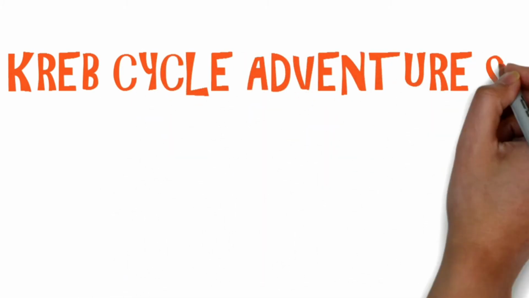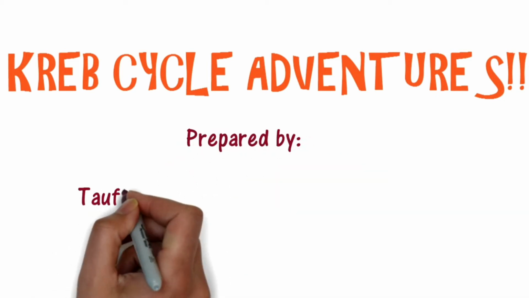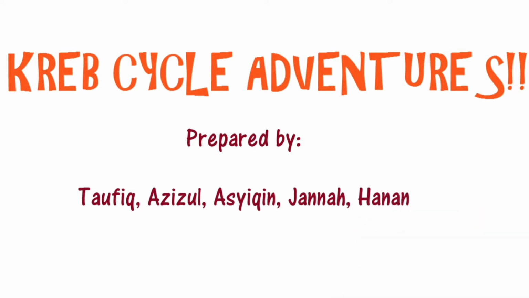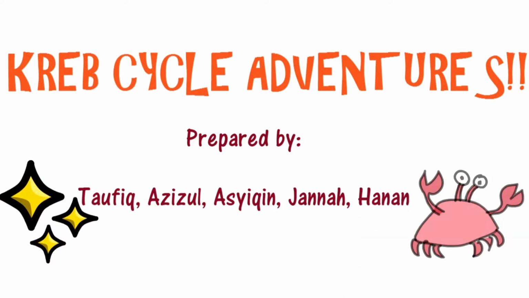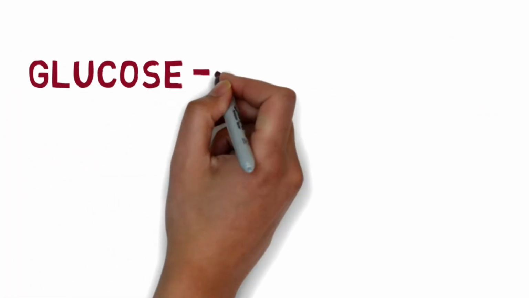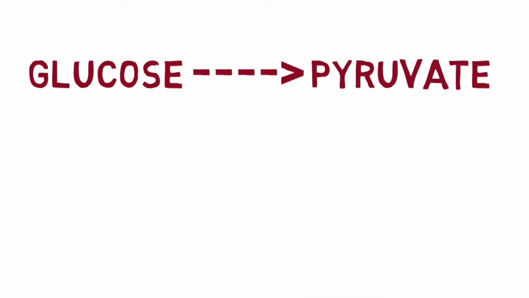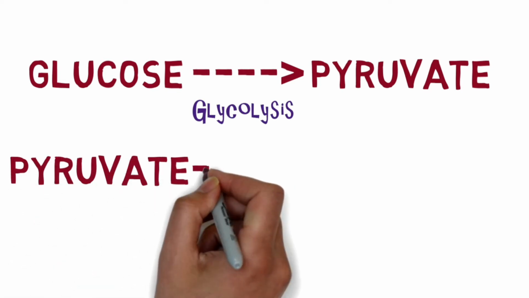Today, we are going to talk about Krebs cycle adventures. Did you know? This cycle is also known as the TCA cycle and the citric acid cycle. So, are you guys ready? Let's go! Before this cycle starts, glucose must undergo glycolysis. This will produce pyruvate. Pyruvate is then converted to acetyl-CoA.